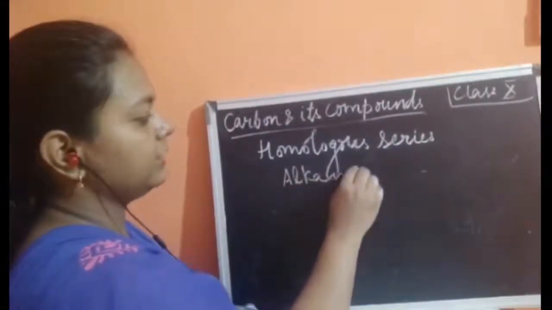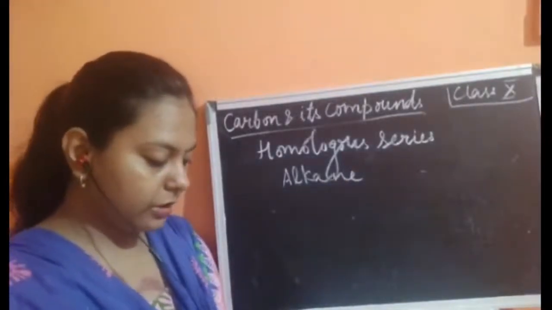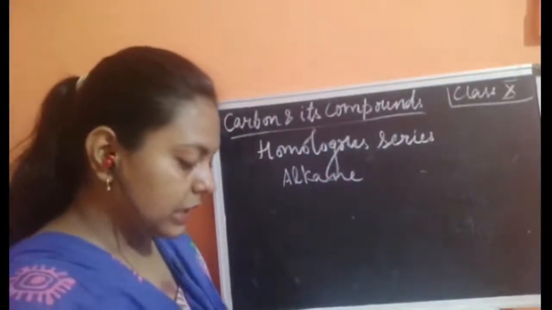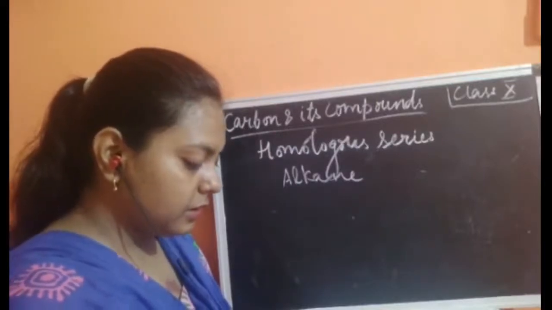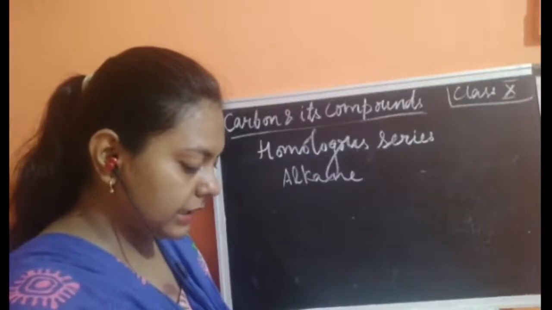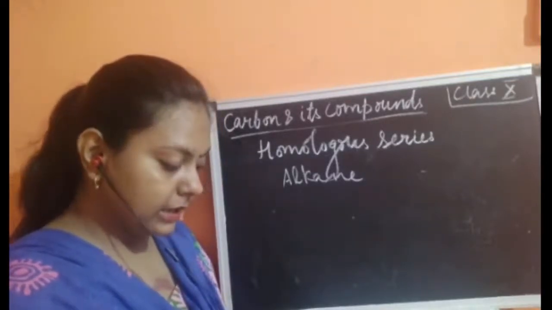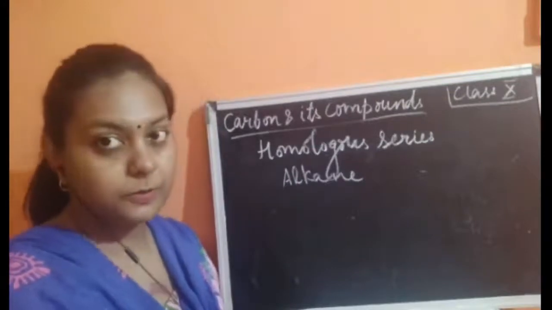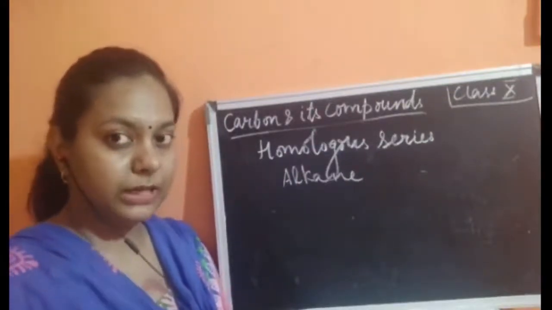Now how do we write the homologous series of alkanes, and how are we going to define it? We can see that carbon atoms can be linked together to form chains of varying length. In addition, hydrogen atoms can also be present, which could be replaced by certain groups, but we are not using those functional groups, so we are omitting them.